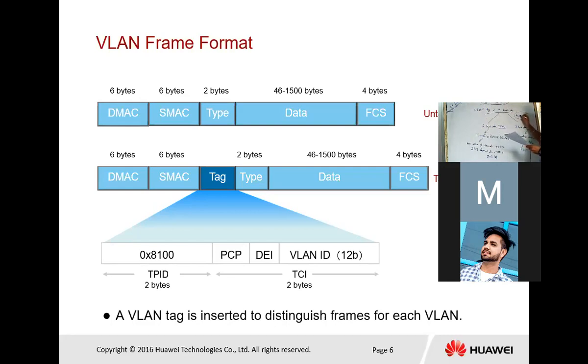But we cannot assign ID 0 as well as 4095, because these two are reserved. So we have total usable IDs from 1 to 4094. Again, we cannot assign 1 as an ID. Why not? Because 1 is the default VLAN.